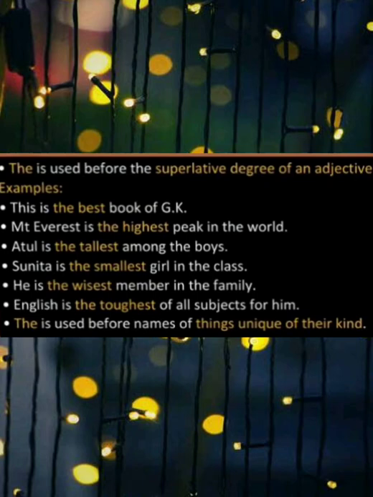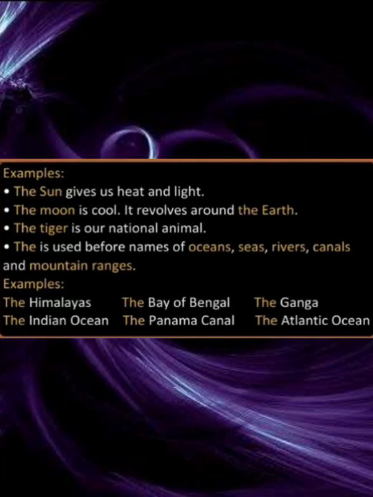Now next use. The is also used before the names of things unique of their kind. Examples: the sun gives us heat and light. The moon is cool. It revolves around the earth. The tiger is our national animal.